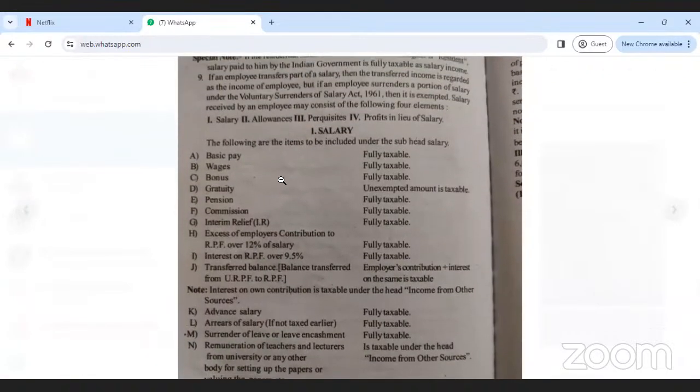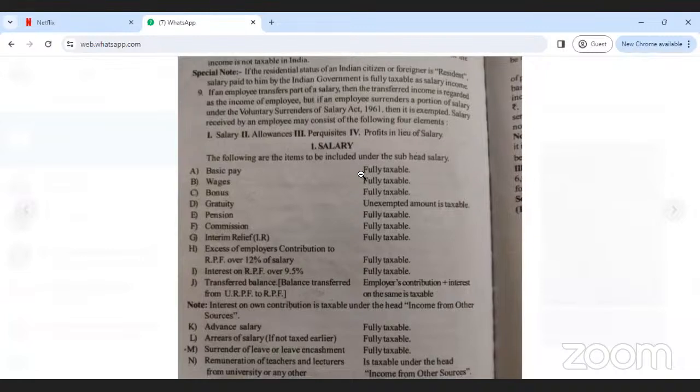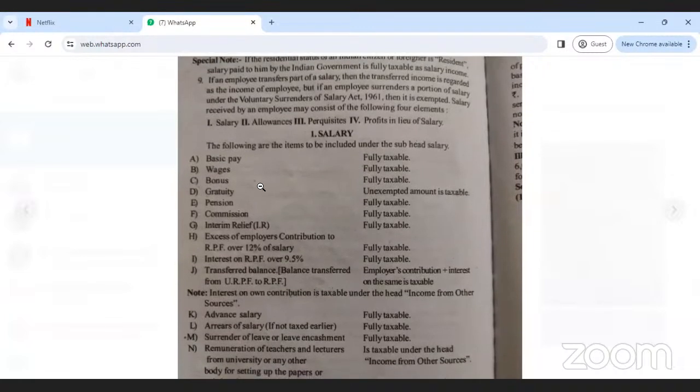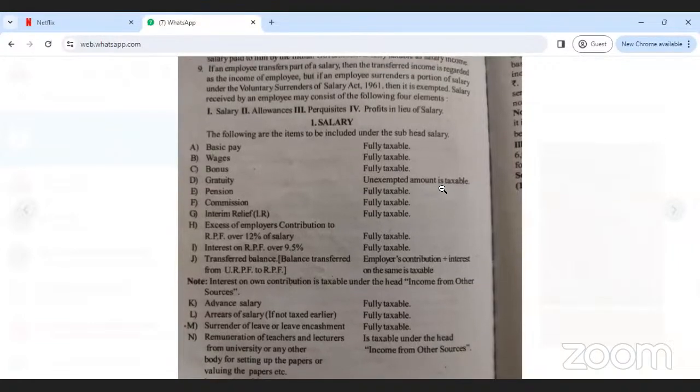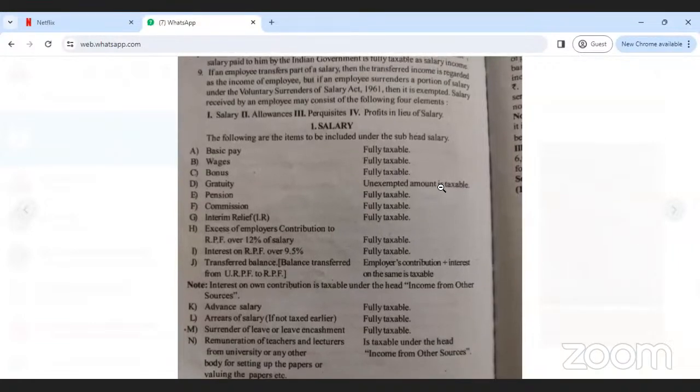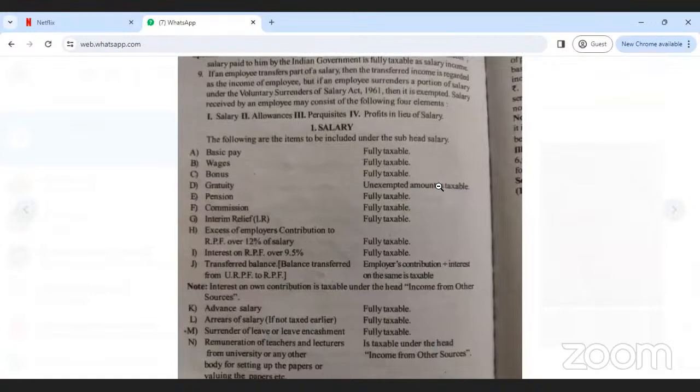Basic pay is fully taxable, wages fully taxable, bonus fully taxable, gratuity only the unexempted amount is taxable. Some amount is exempted from tax, some amount is not exempted.